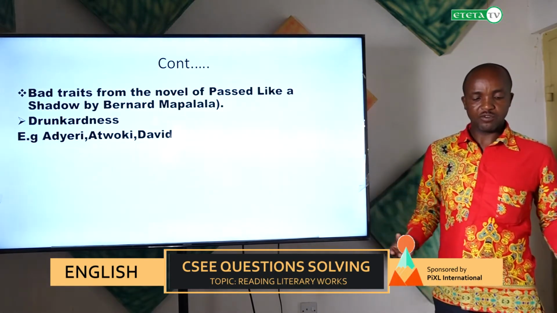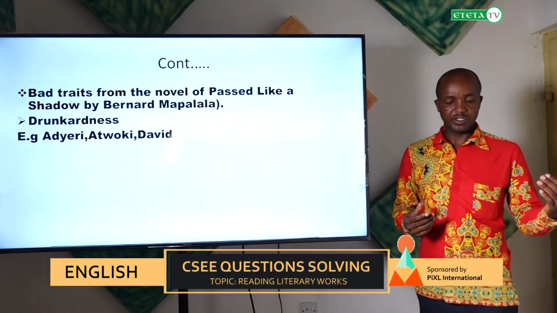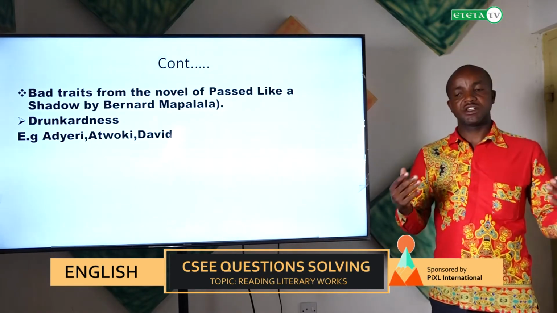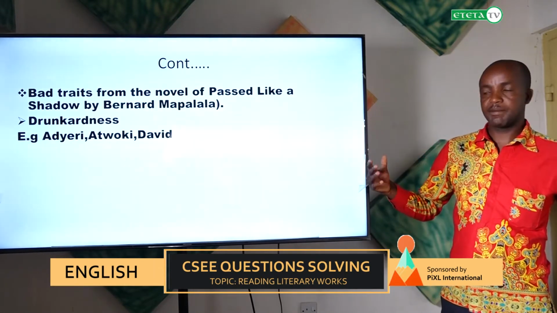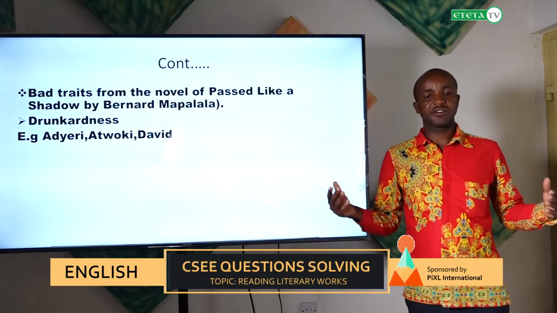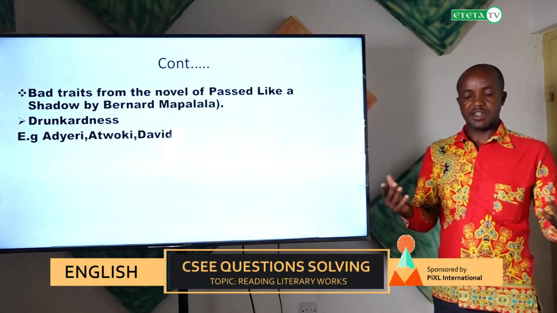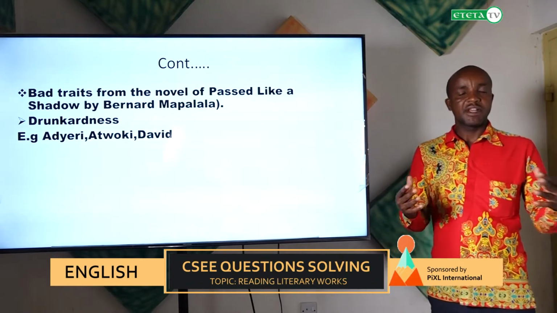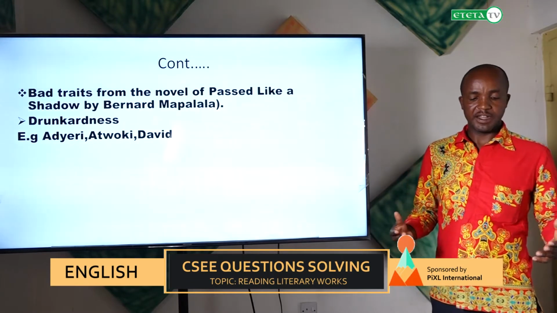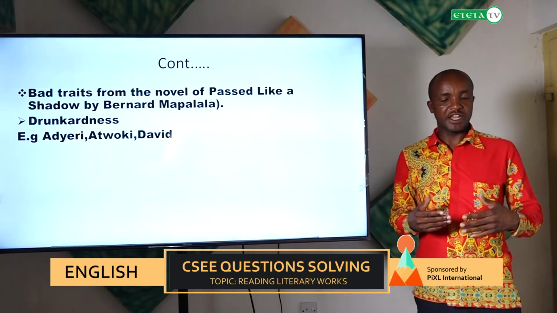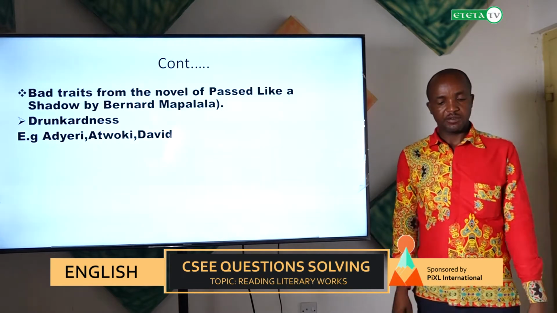After Atwoki became famous in his village, he went to the town. As we know, most people, after becoming famous, abandon their society, and after they go to the town centers, they engage in the pleasure life. So Atwoki met David, who later introduced him to new friends, and thereafter he ended up in bad things.